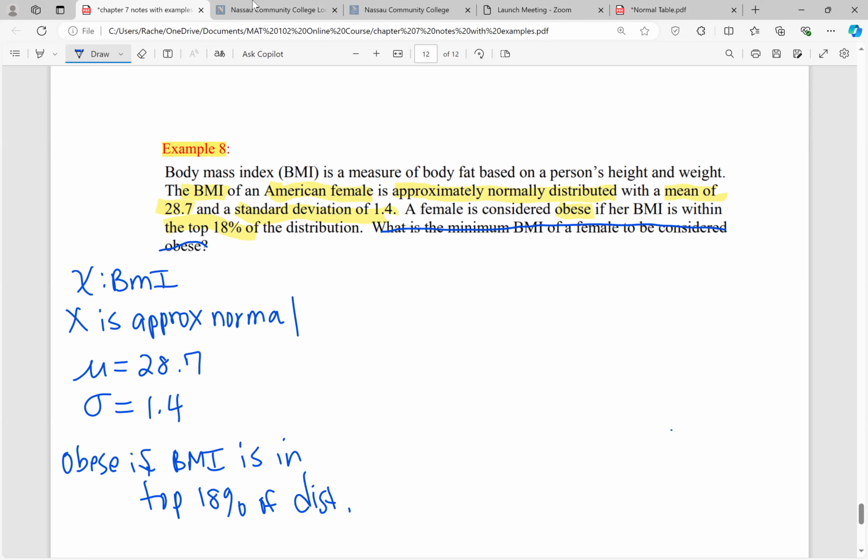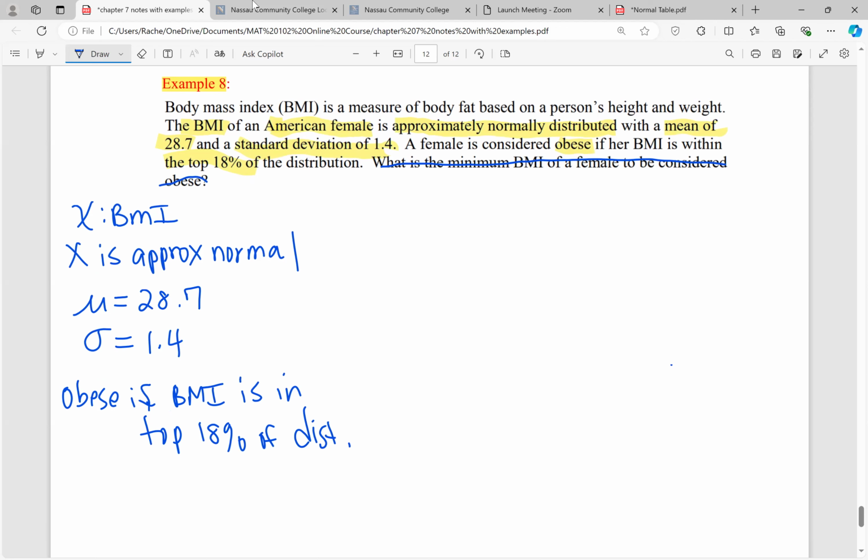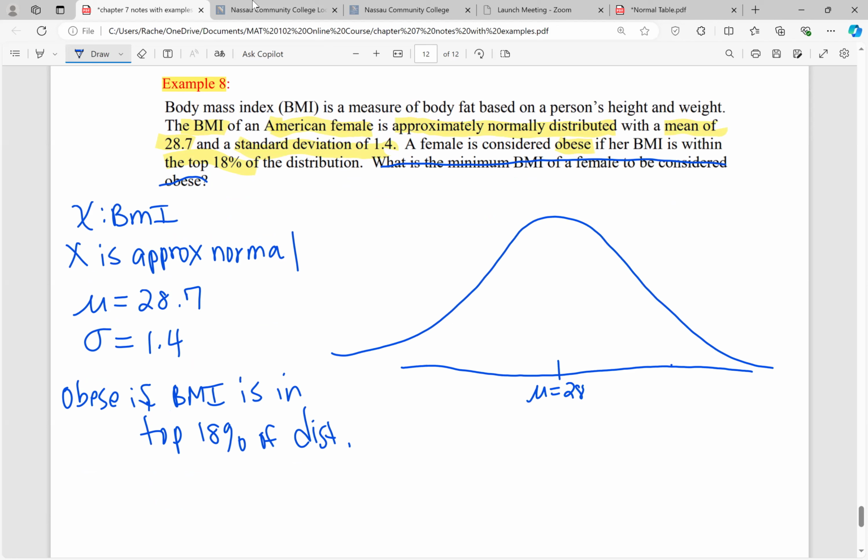So why don't we make a sketch and then we'll go to the question. Based on what I jotted down on the left here, I know that BMI is normal, so I'm going to sketch my normal curve. I know the average, or the mean BMI, is equal to 28.7, so that's going to go in the center. And I know a female is considered obese if her BMI is in the top 18% of the distribution.